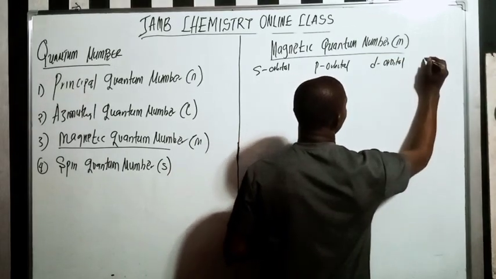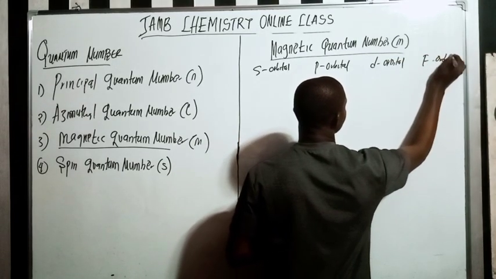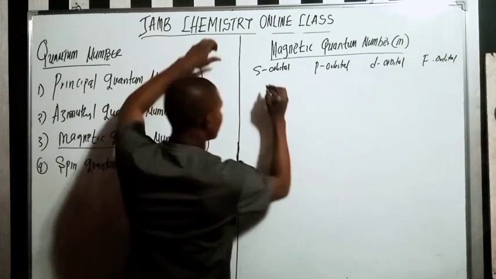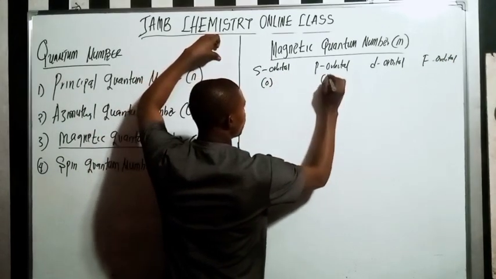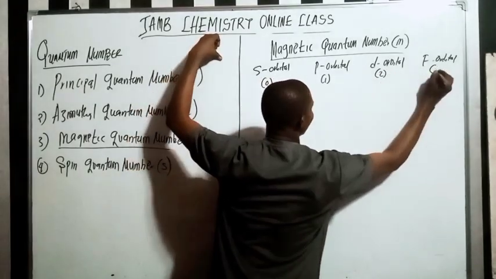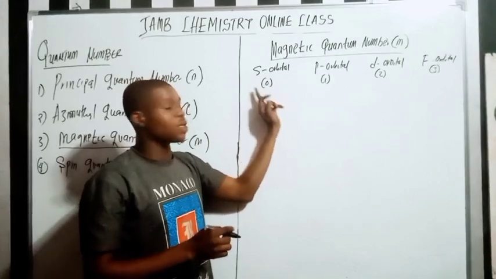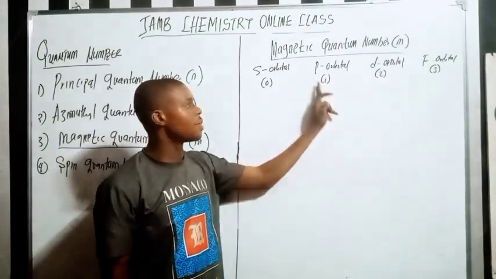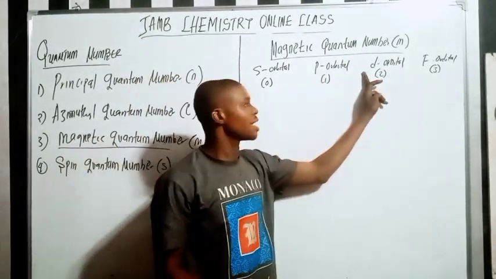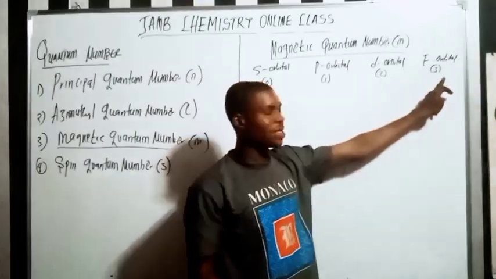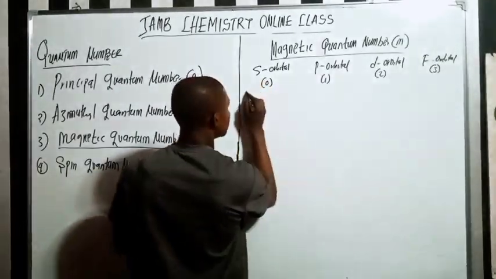Here we have the f orbital, which is 3. So the s orbital number is 0, the p orbital number is 1, the d orbital number is 2, and the f orbital number is 3. Understand this here?